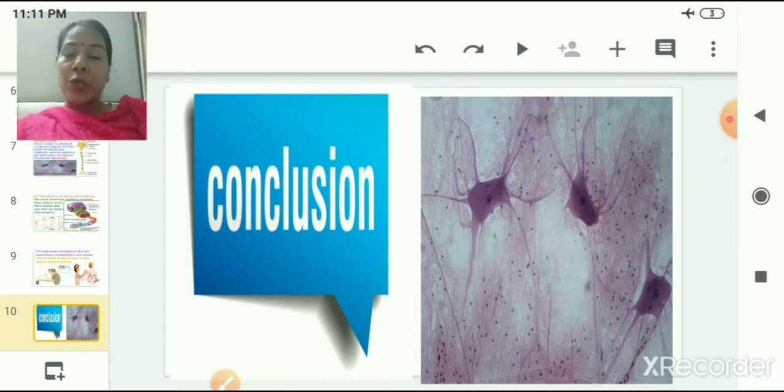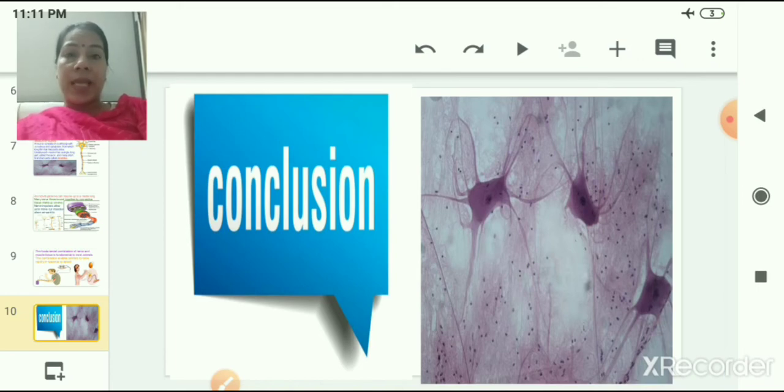The cell body consists of a nucleus, cytoplasm and Nissl's granules, and the outer or peripheral part of the cell body makes a branching star-like structure which has dendrites on it. One part of the cell body has a hair-like projection which makes the axon.